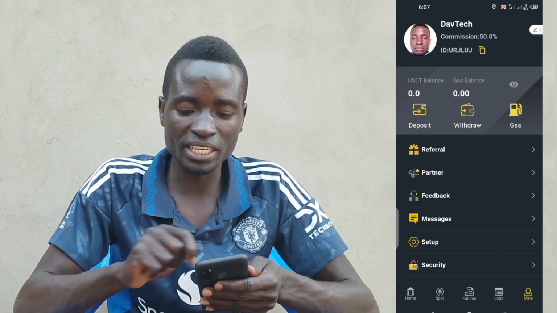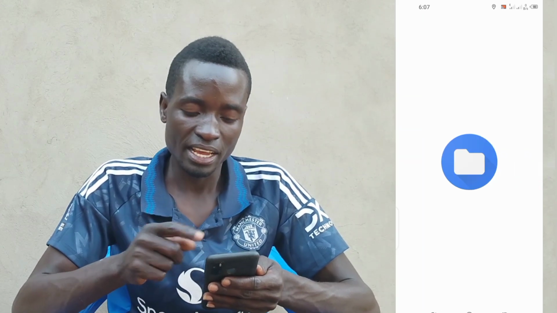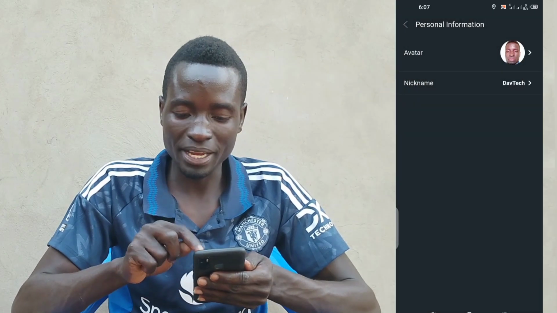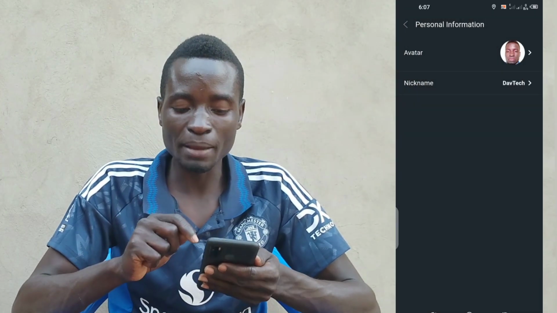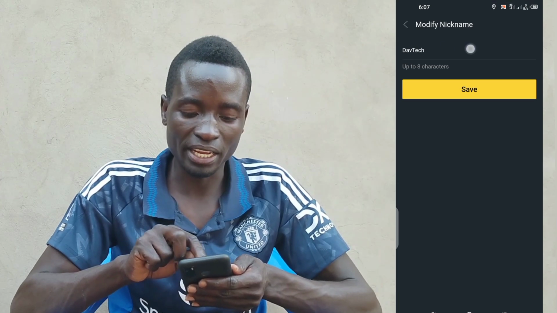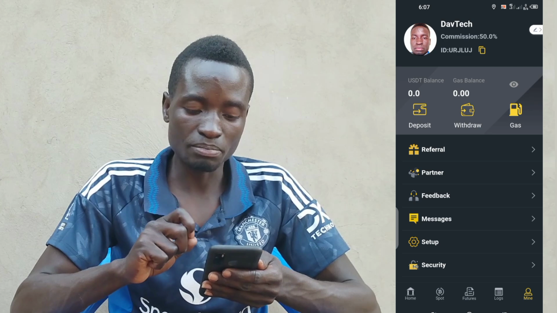Now if you want to edit this, just come and click on this pen here. When you tap on it, you tap on this. Now from here you can select the photo that you want to use so that it appears like mine. Then if you want to change the nickname, because when you create an account the nickname will be automatic, just tap here and now you can edit after you click on save. After, everything will be displayed as you're seeing.